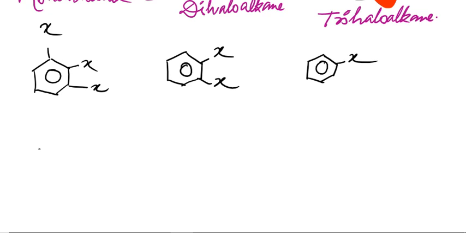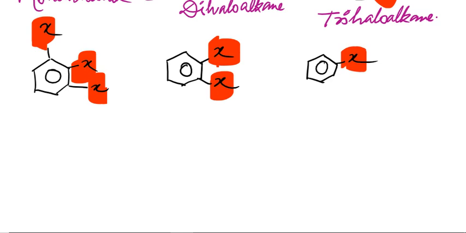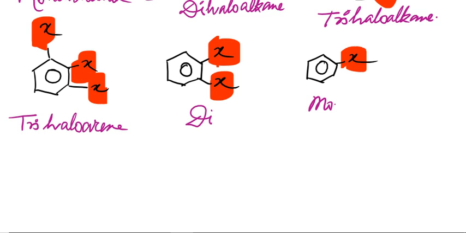So here what we can see is this one has 1, 2, 3, this one has 1, 2, and this is 1. So how can we name them? Similarly we can name them as we did earlier. This will be trihaloarene, this will be dihaloarene, and this will be monohaloarene. Dihaloarene, trihaloarene and monohaloarene, so don't get confused.